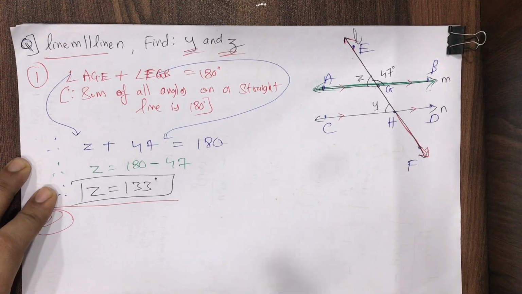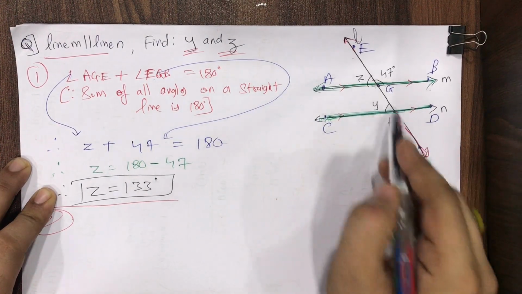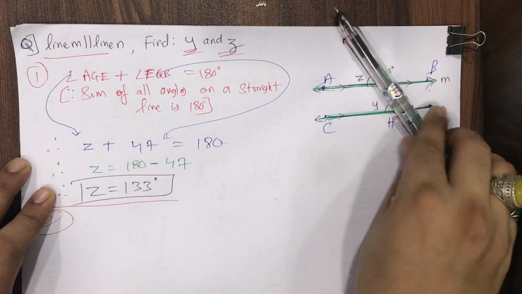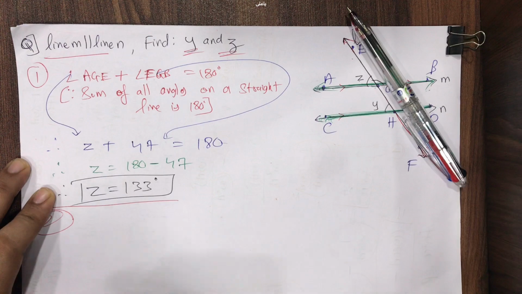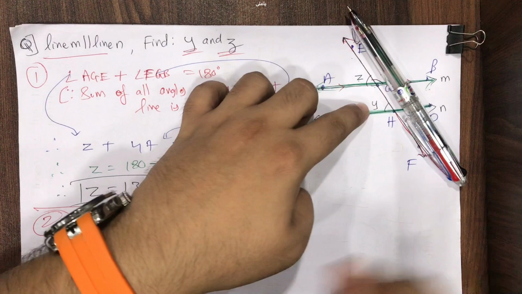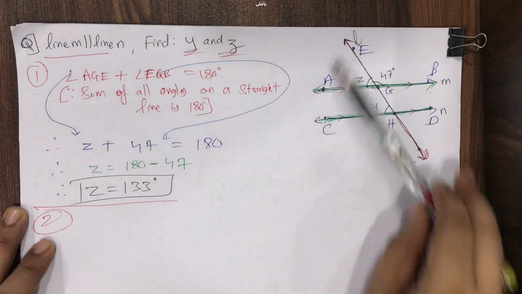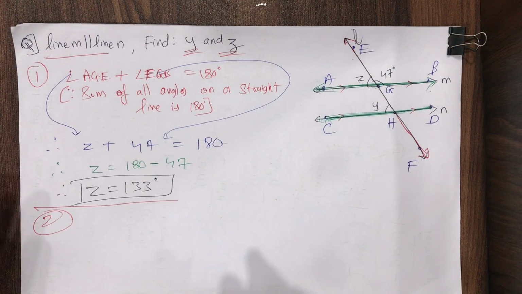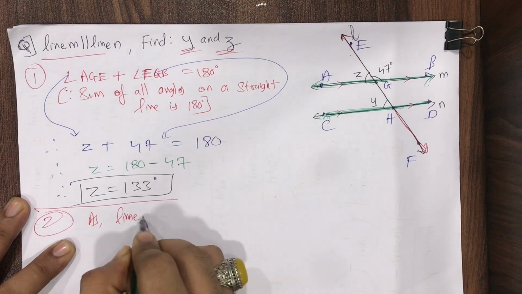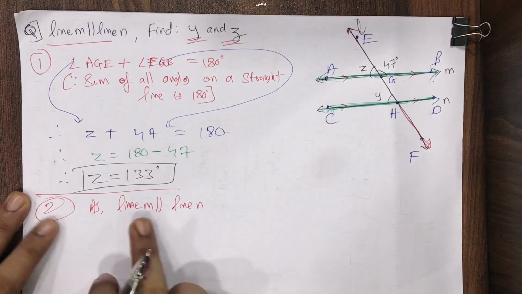Can I say, students, these two lines, I am highlighting with green color, the second line also. These two lines colored green are parallel to each other, and this pen acts like a transversal. So can I say this angle Z is above this green line and angle Y is also above this green line? Both the angles are equal by corresponding angles. As given to me, line M is parallel to line N, because we can apply corresponding angles only when the lines are parallel.